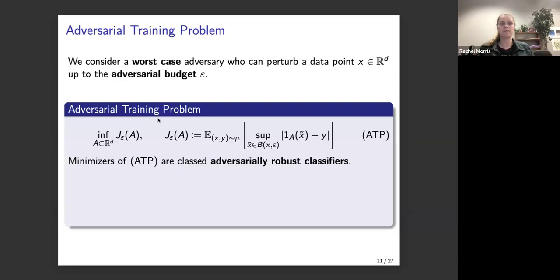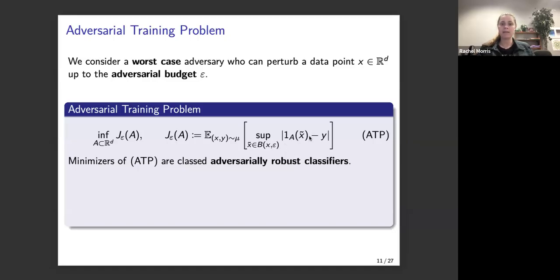And so we can represent the adversarial training problem as an optimization problem in the following way. We're still trying to minimize over subsets of R^D, but now our misclassification score is J epsilon, where J epsilon is going to be the expected value relating to the distribution of the training pairs.